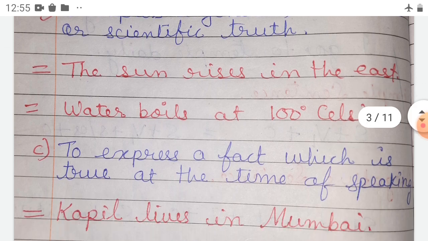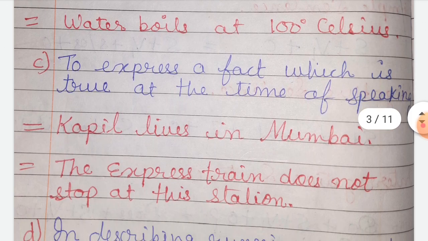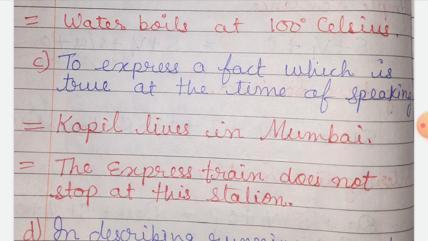Okay, to express a fact which is true at the time of the speaking means when we are talking at that moment, whatever we are talking about is true. For example, I will say that I live in Panipat, means at that moment, where am I living?